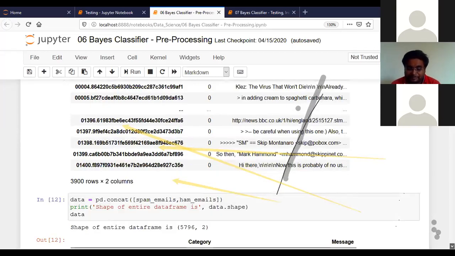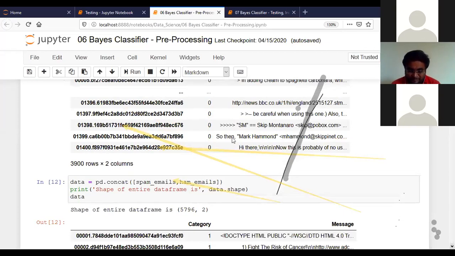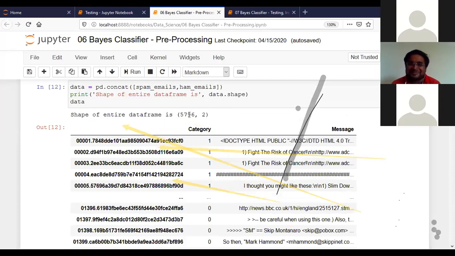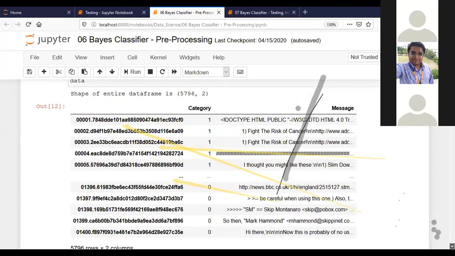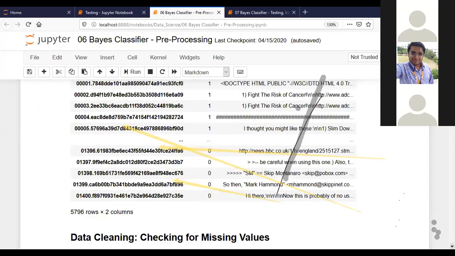If we see the complete data, the shape of the entire data frame is 5,796 emails. There is a lot of data because every email has a minimum of 1,000 words or letters. So there is a lot of processing inside this. That's why I am showing you all the data.